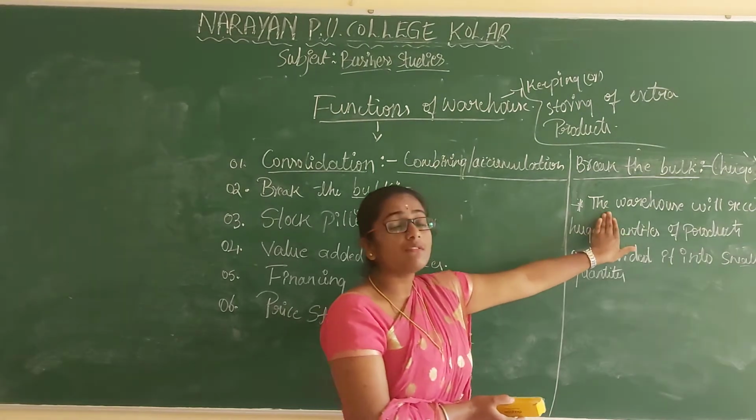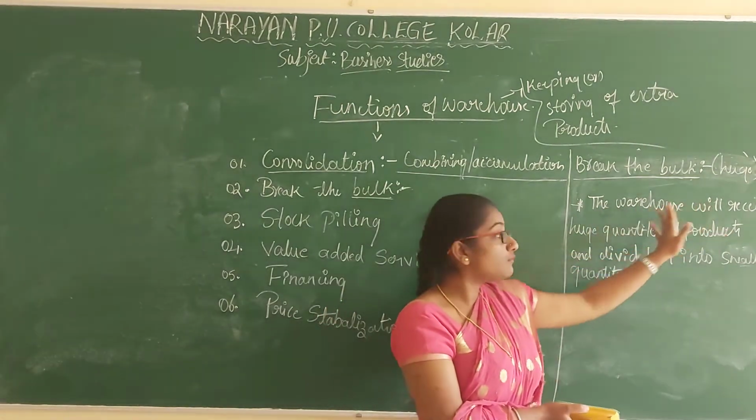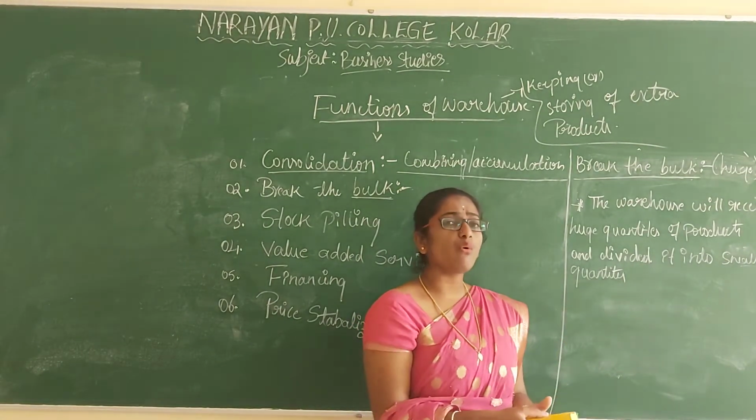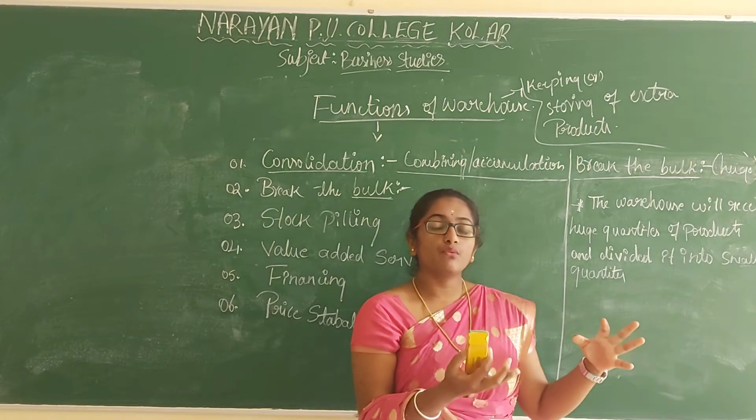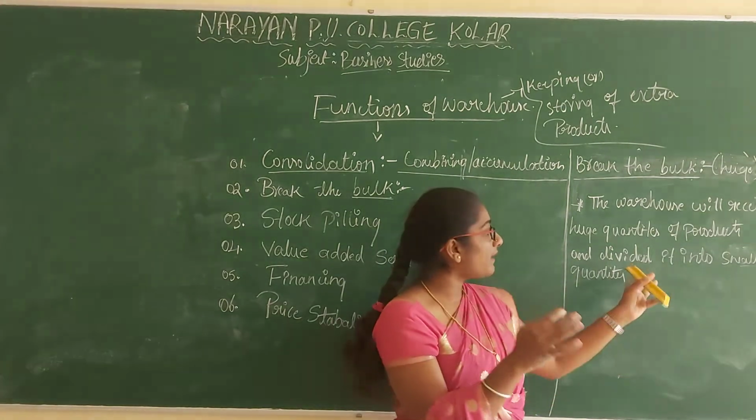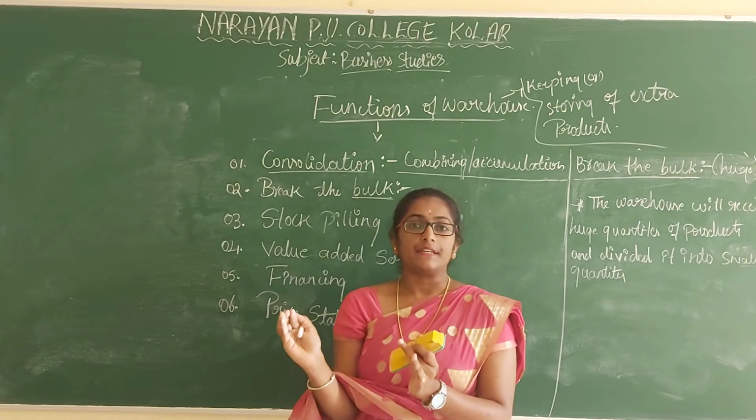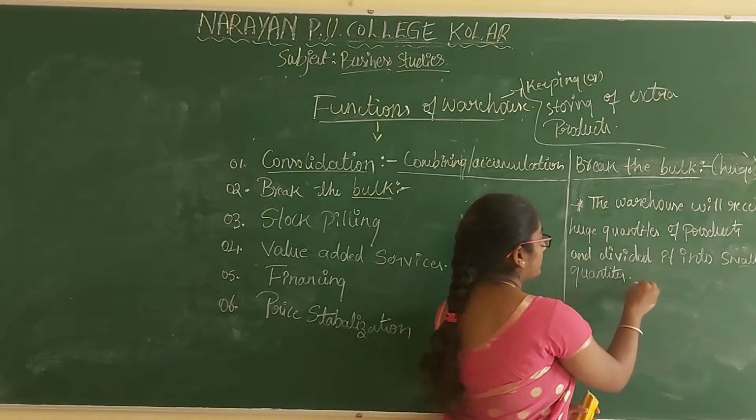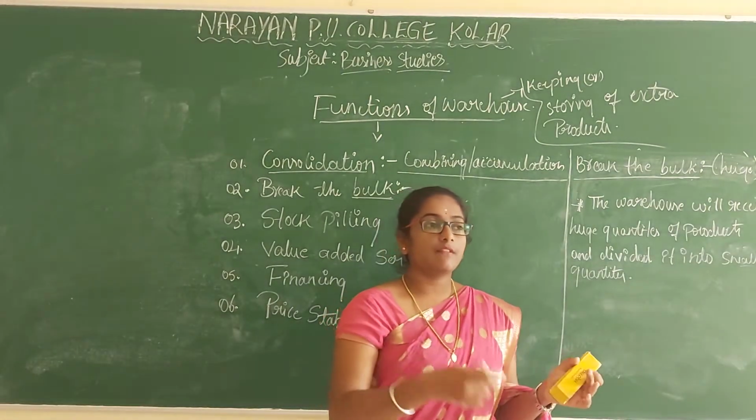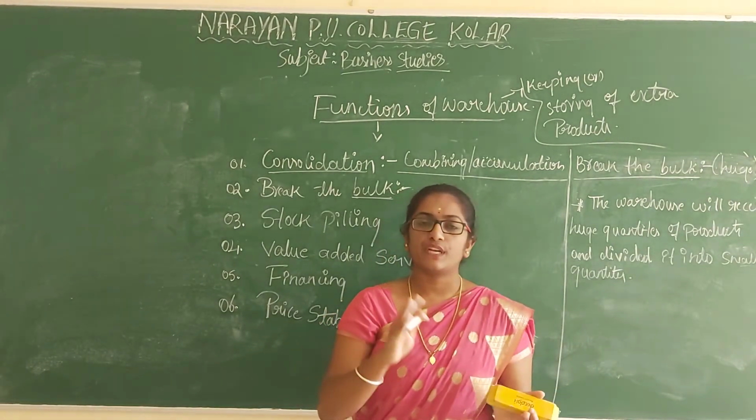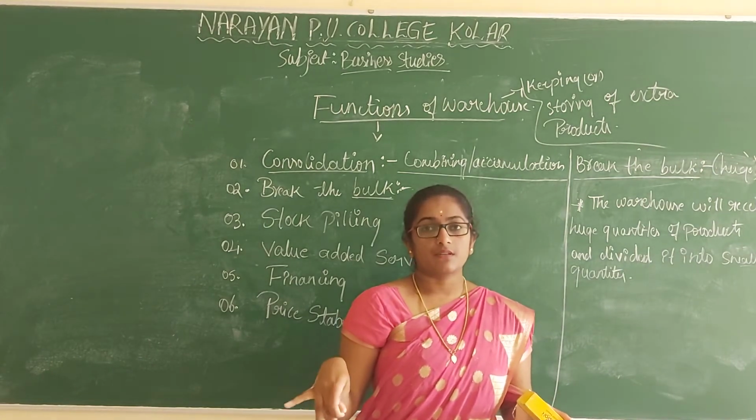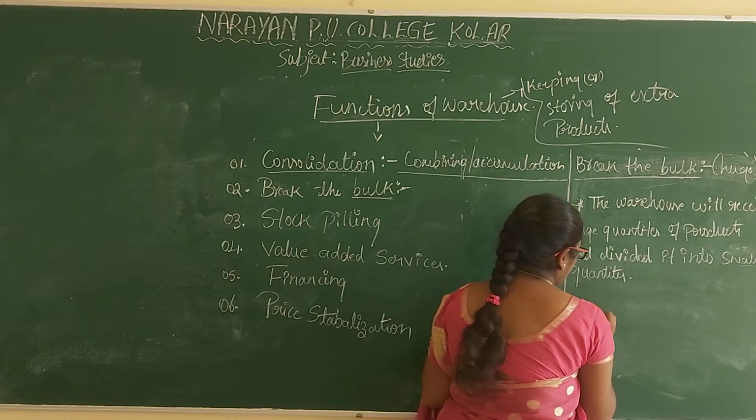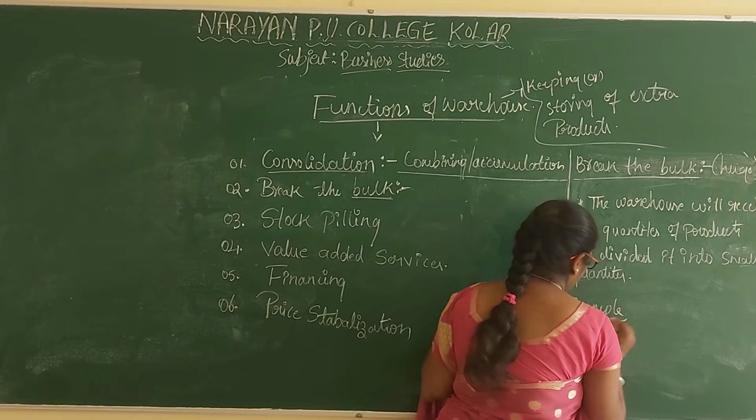So here the warehouse will receive the bulk quantity of goods from the production units. That bulk quantity of goods will be divided into smaller quantities and then sent to the customers on their demand. Those smaller quantities will be sent to the particular customers. Okay. See here, the example for this is barrels.